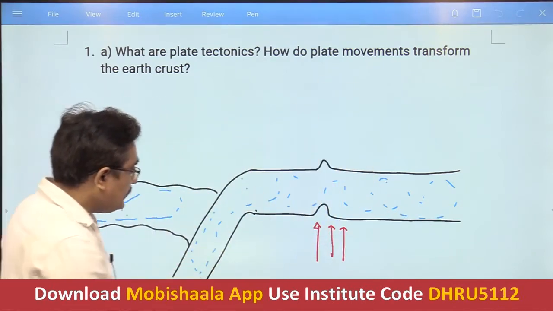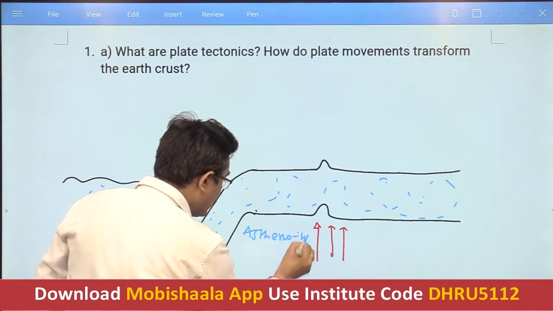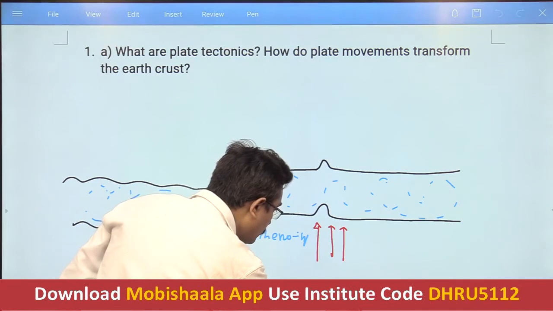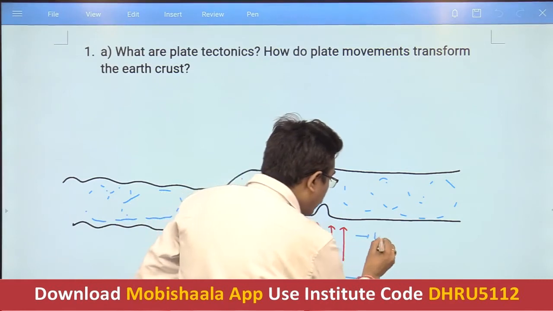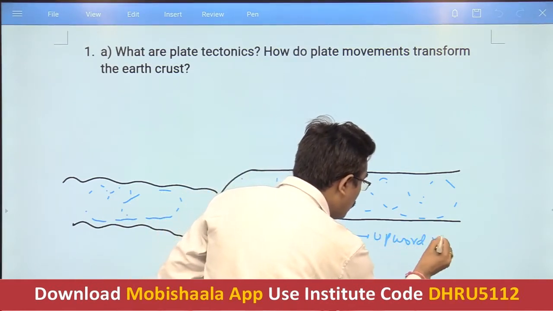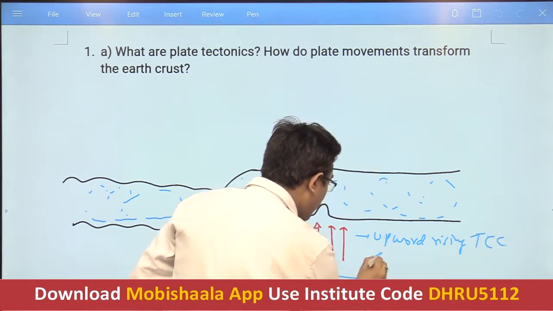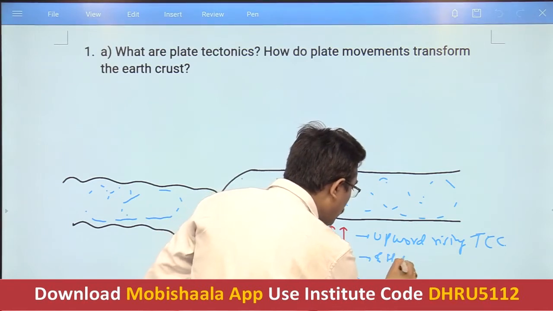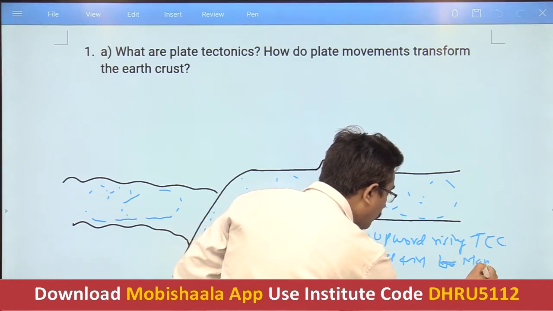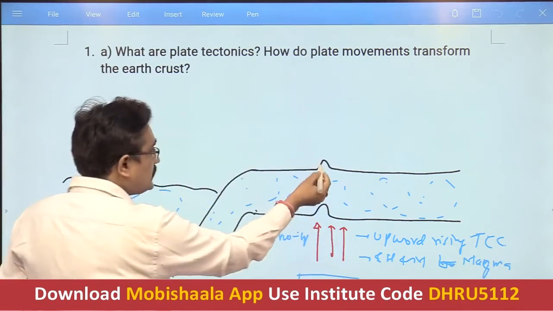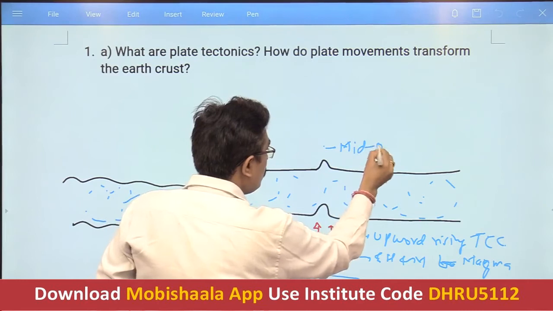So what's happening? See, this is the asthenosphere. You can mention it. This is the mantle. And what is this? These are the upward rising thermal convective currents. And again, what is this? This is hot and molten magma, not lava. So like that. Then as far as this point is concerned, what is this? This is a mid-oceanic ridge.